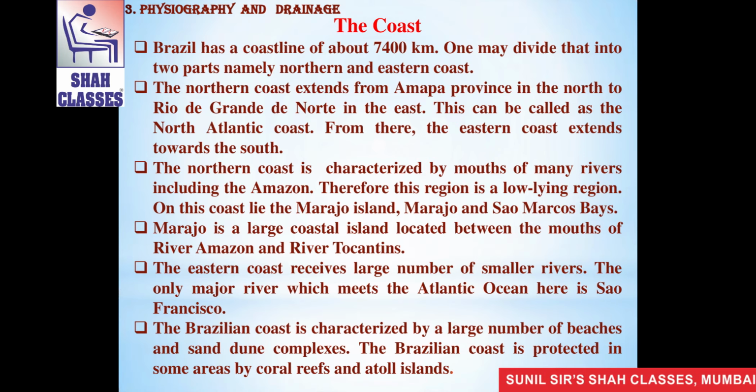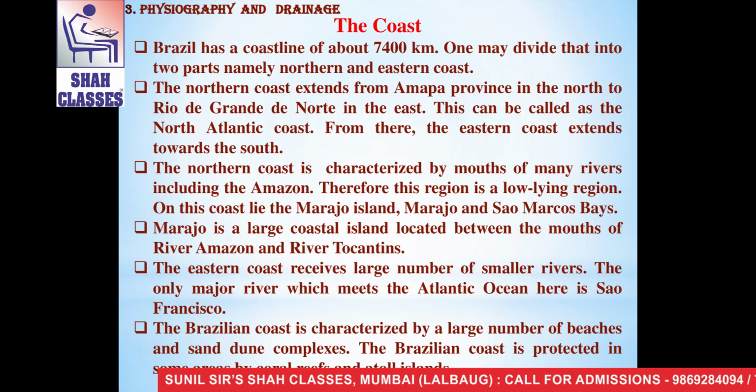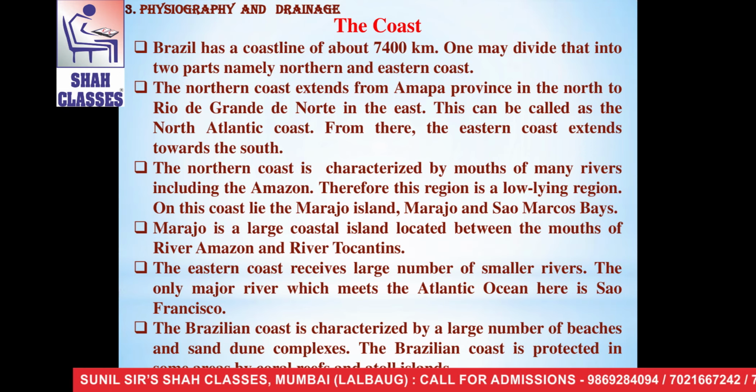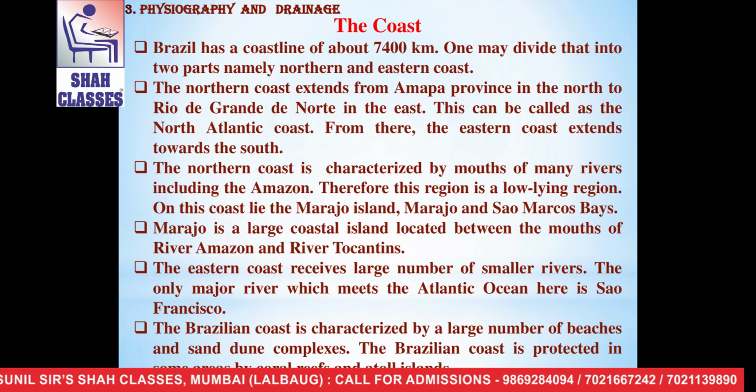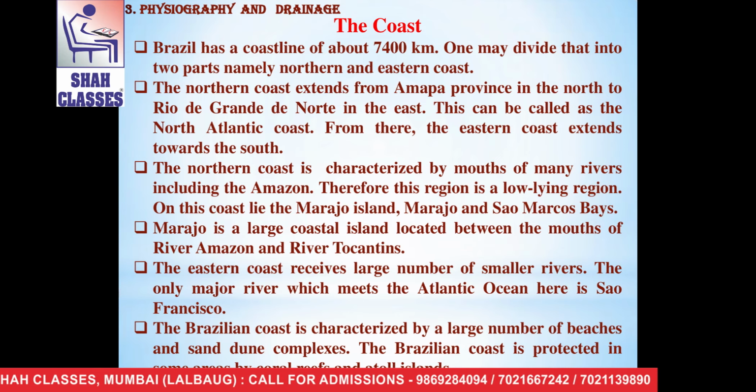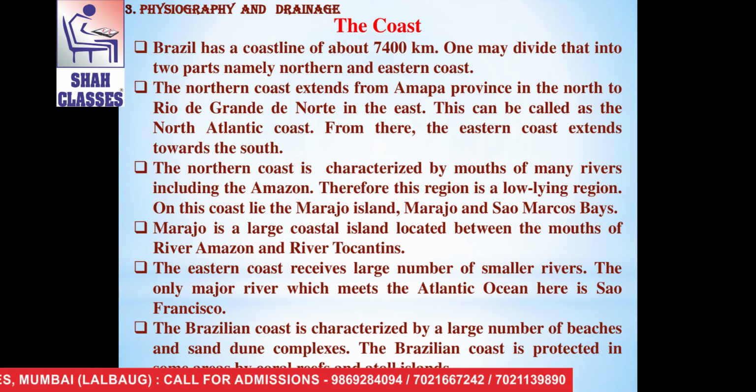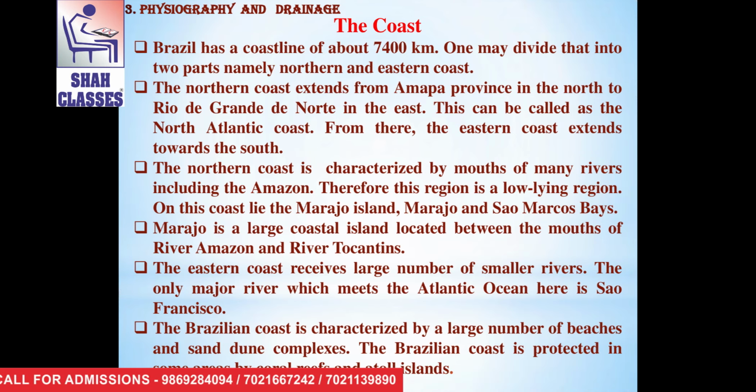Marajo is a large coastal island located between the mouths of river Amazon and river Tocantins. The eastern coast receives a large number of smaller rivers. The only major river which meets the Atlantic Ocean here is São Francisco.